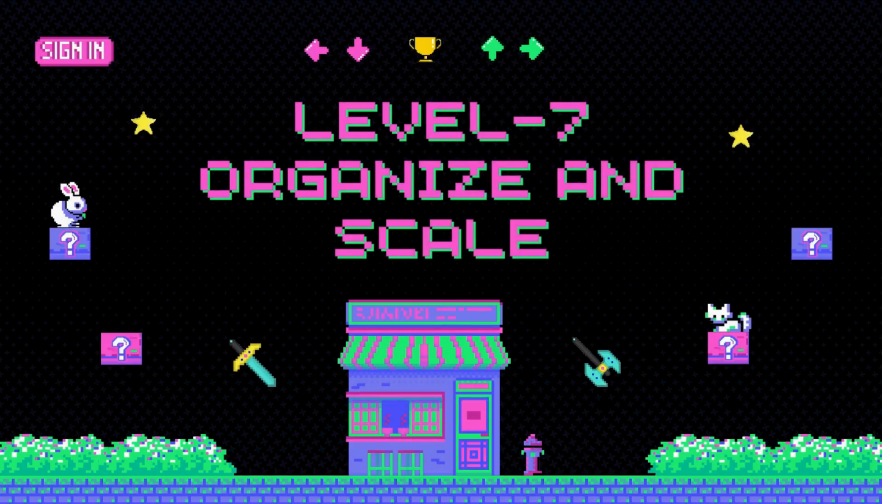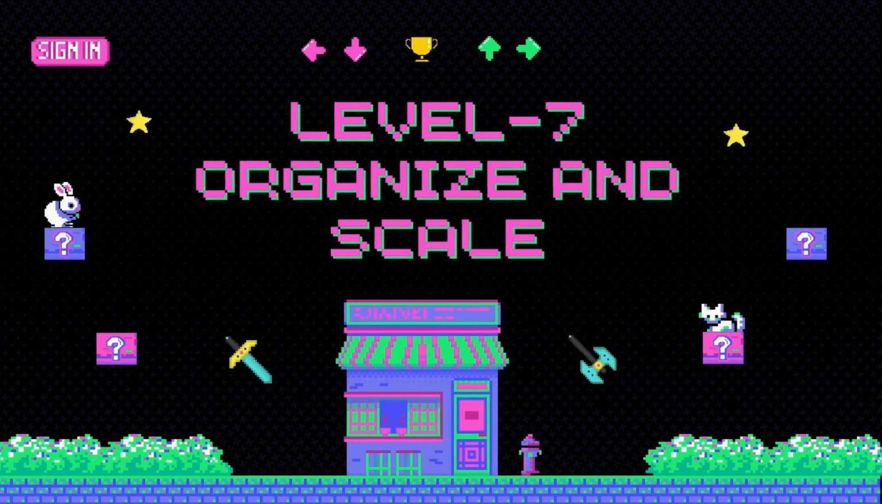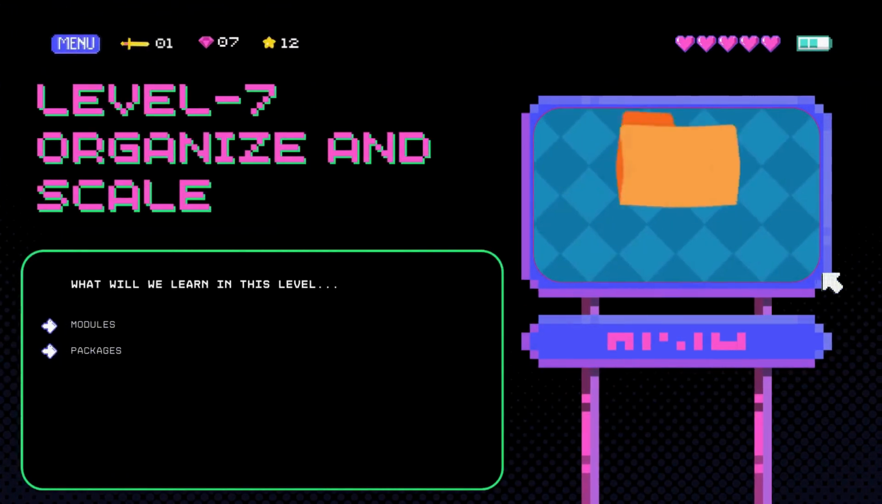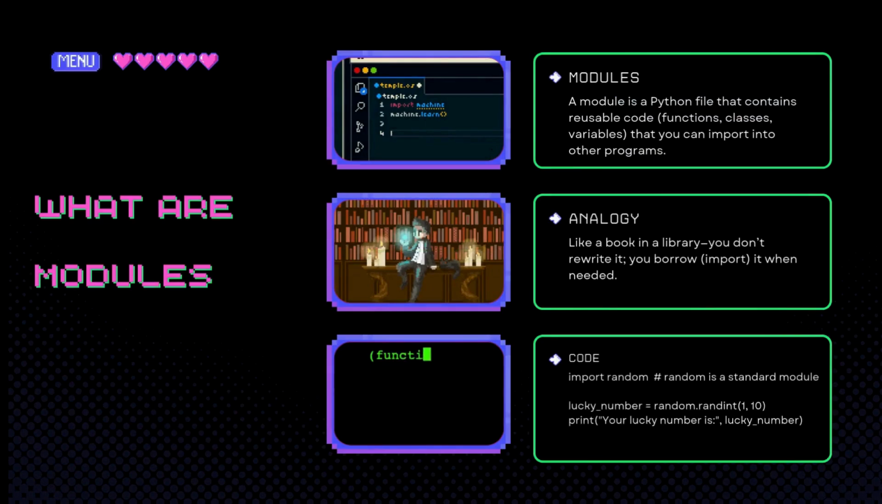Level 7. This is the boss level. How we organize the world to build massive projects. What are modules? A Python file containing reusable code, functions, variables that you can import. Just like books in a library, you don't rewrite the book. You borrow, import it when you need it, use the knowledge inside, and return it. A similar way is how modules work. Example, import random lets you use Python's random number generator without writing it yourself.